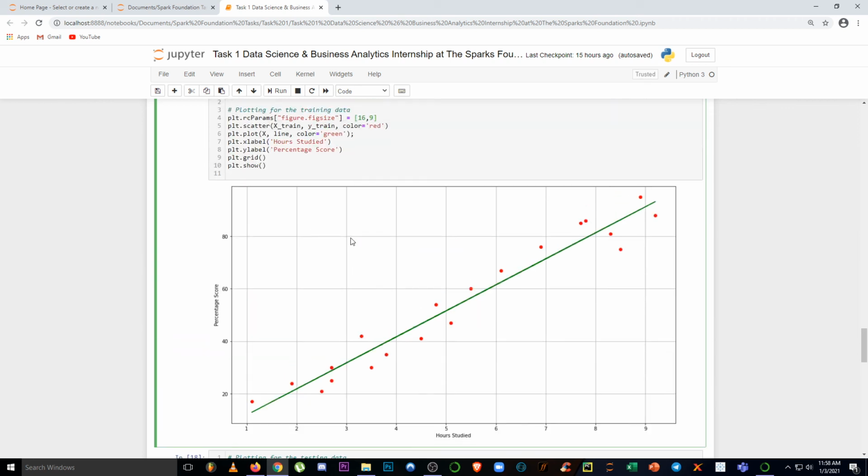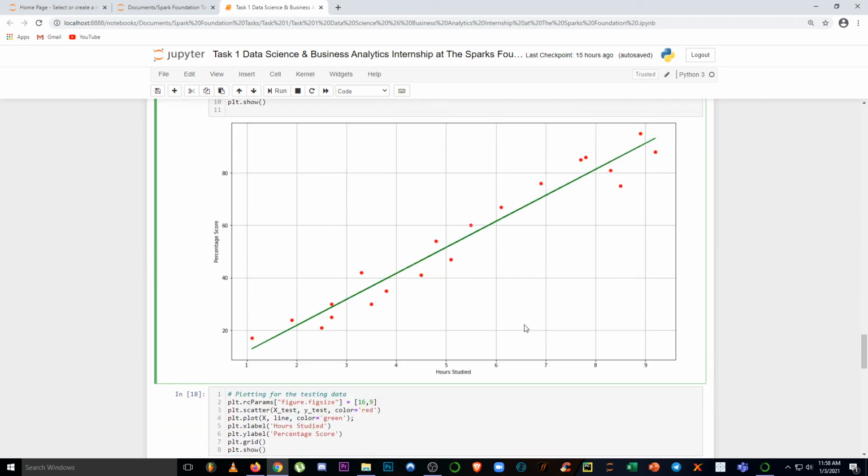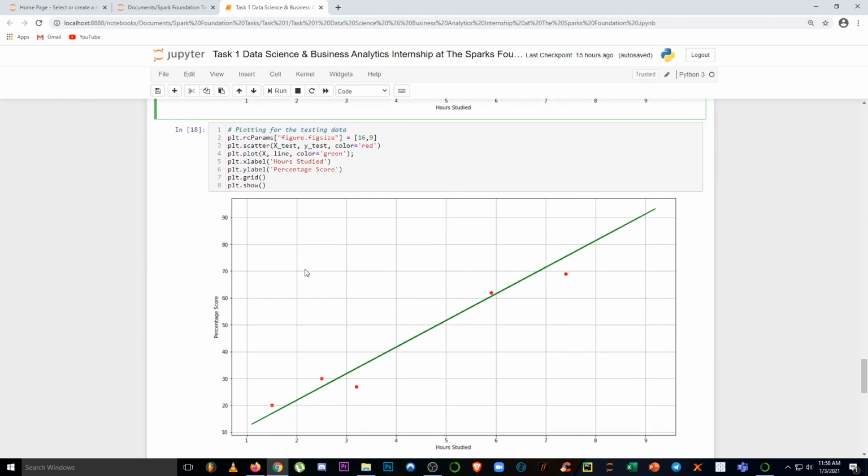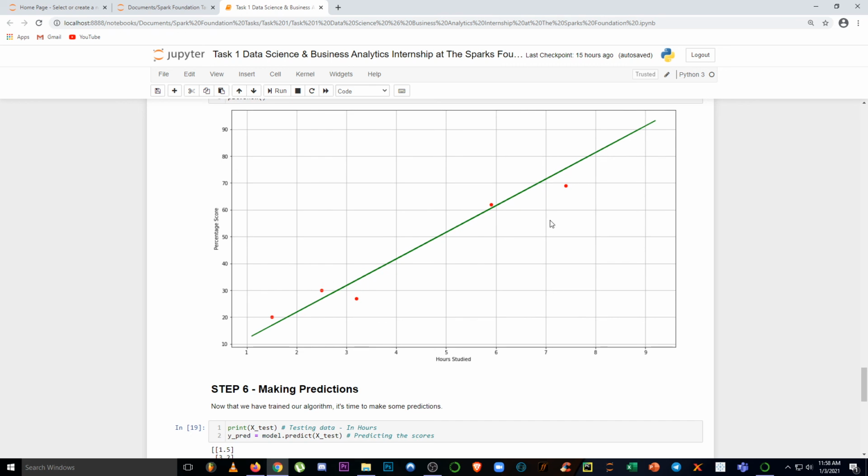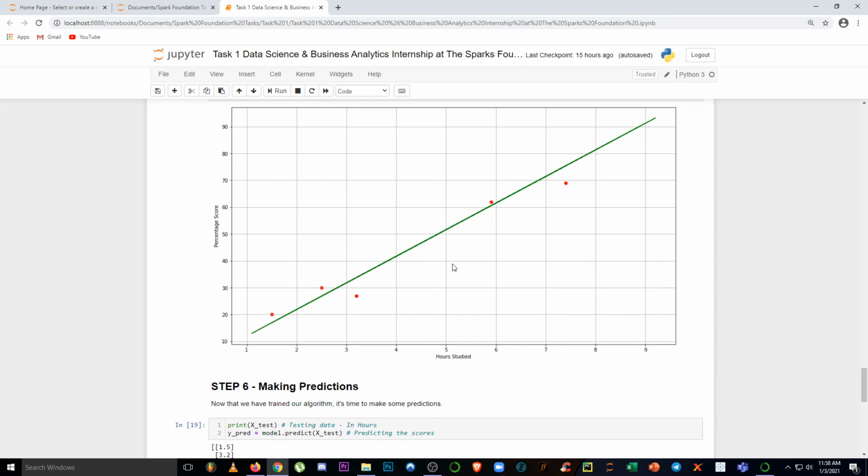So you can see that this was our training dataset, and now we are making this line on the test dataset. Again, you can see that we will not say that it will give us the most accurate predictions, but it will give us quite good predictions.